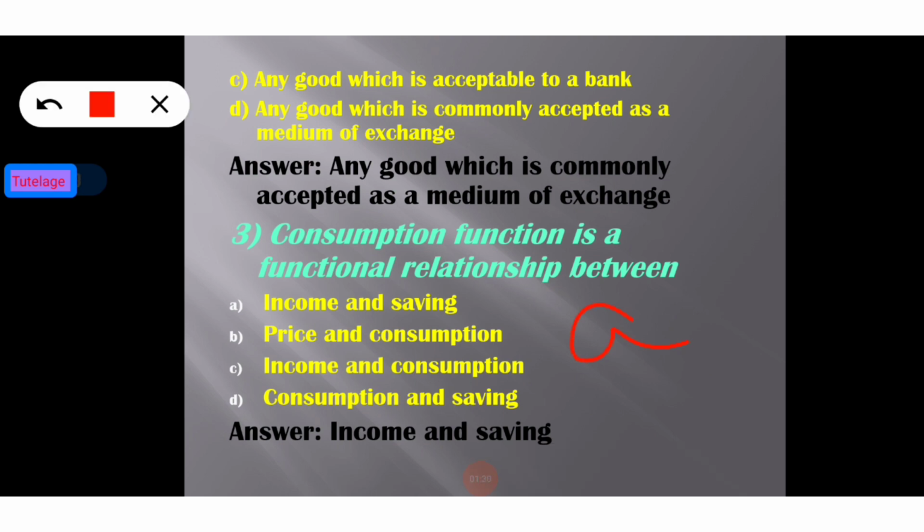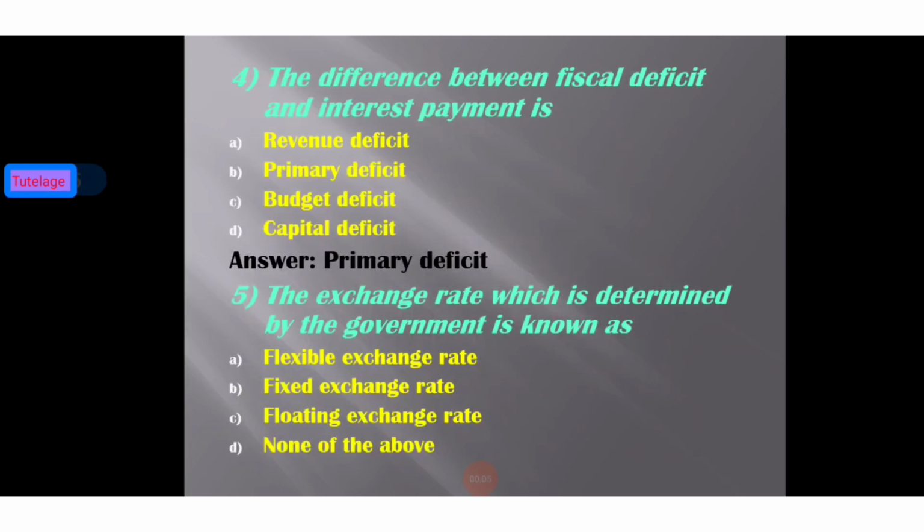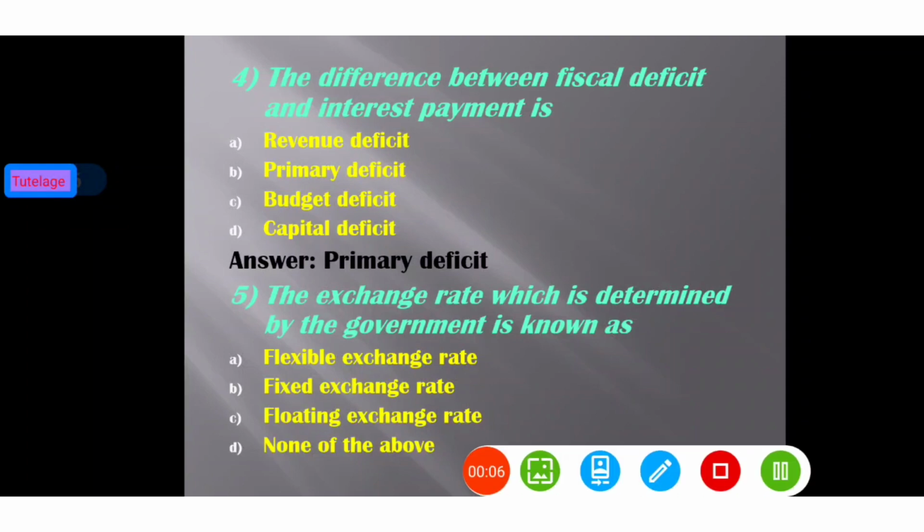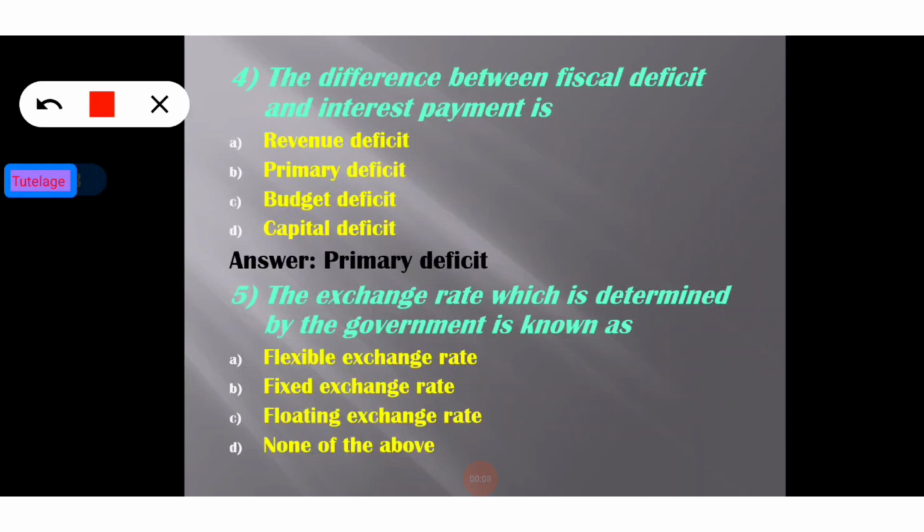So now move on to the next question, the fourth question. The difference between fiscal deficit and interest payment is called option number B, that is primary deficit. We can see here there are four options. The first option is revenue deficit, then primary deficit, budget deficit, and capital deficit. But the difference between fiscal deficit and interest payment is called primary deficit.